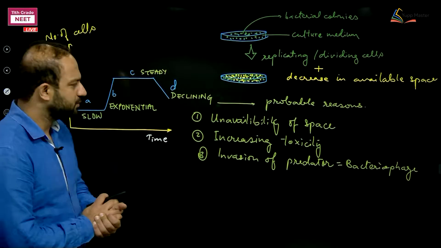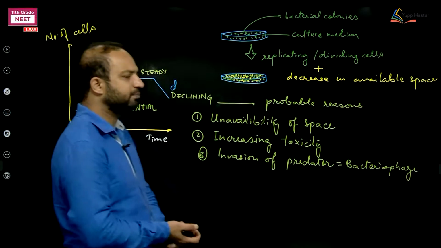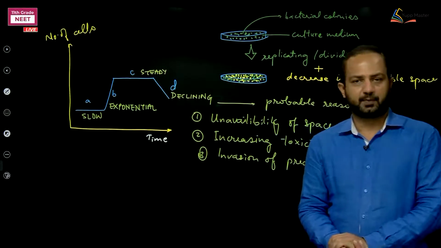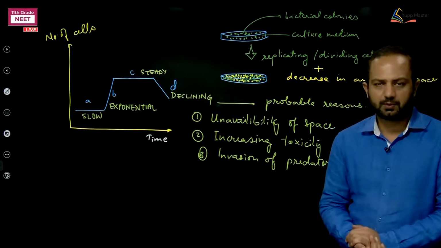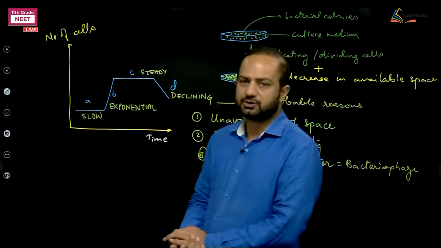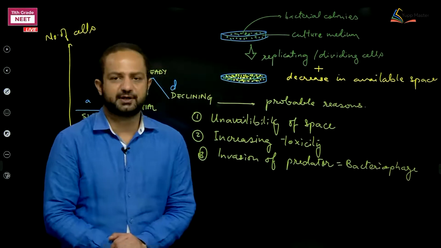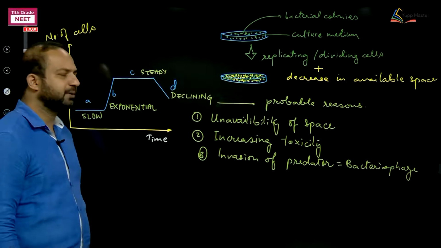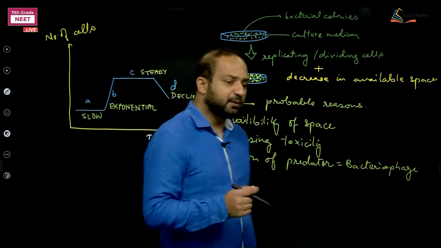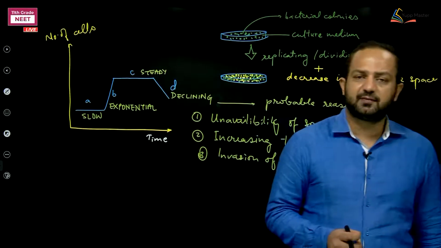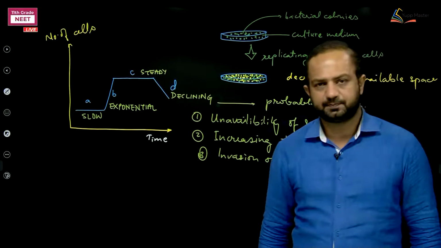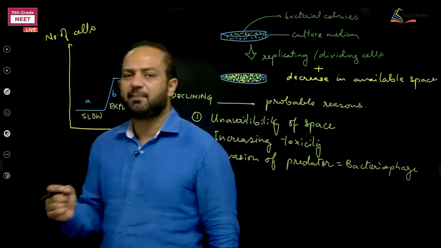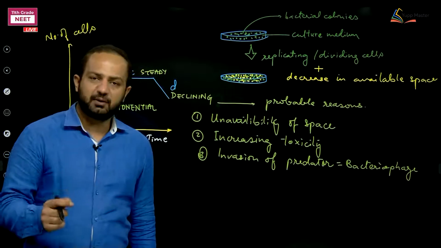Fine. So remember how the graph of bacterial cell culture looks in laboratory medium. Okay, this is what we learned about: why the phase is showing declination, or why the number of cells are decreasing. So here are the possible reasons. Fine. This is about binary fission. Moving to the next thing, but remember, binary fission is observed during favorable condition. Means the cells reproduce asexually by binary fission during favorable conditions.